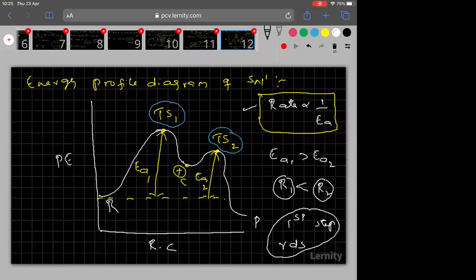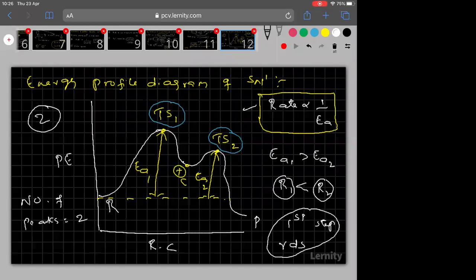Now, one more important thing you see. How many peaks are there in the graph? Two peaks are there. So when two peaks are there, as I told yesterday, number of peaks equals number of steps in the mechanism. Since two peaks are there, SN1 is a 2-step mechanism. This I told you in SN2 also. In SN2, do you remember?